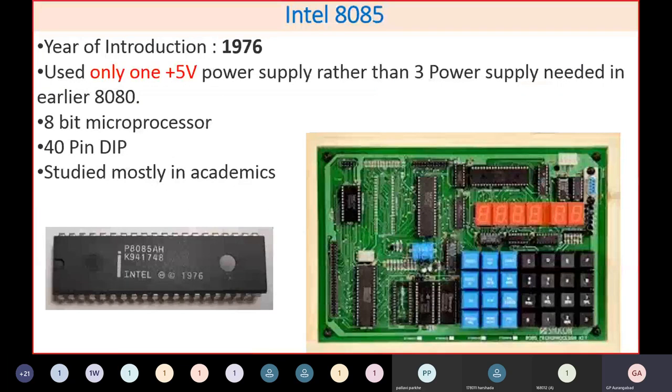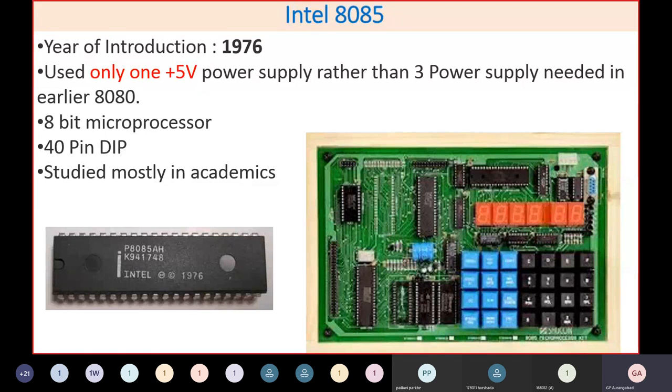Now, in fact, if you see the study of microprocessors, the basic concepts in a microprocessor, that is the bus concept, ALU concept, interface concept, instruction decoding, are largely available in the 8085.